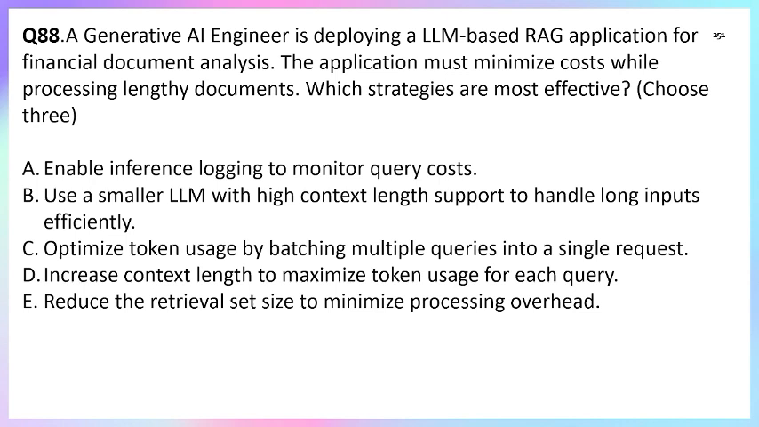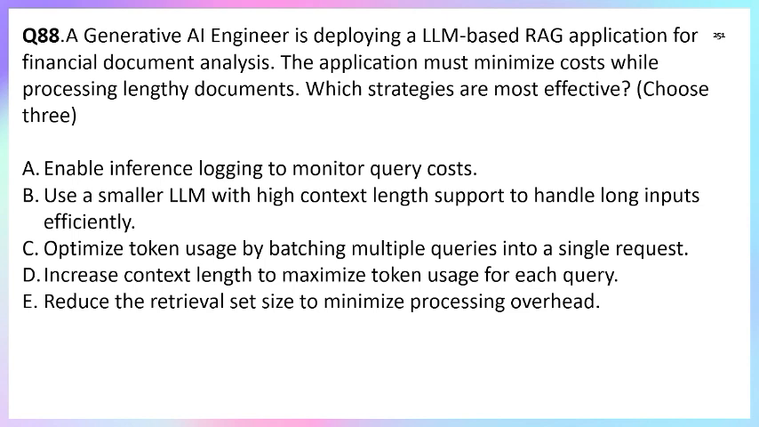So option A, enable inference logging to monitor the query cost. Enabling inference logging to monitor query cost is not a cost-effective thing. This is only to monitor the thing. So option A is incorrect. Option B, use a smaller LLM with high context length support to handle long input efficiently. Yes, option B is correct because we are using a small LLM.